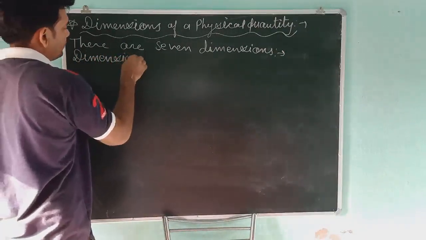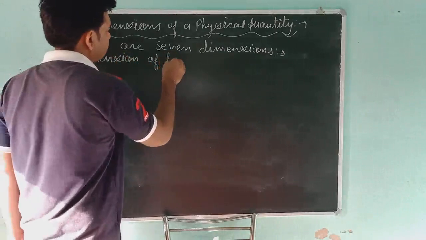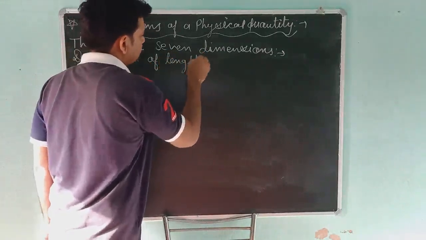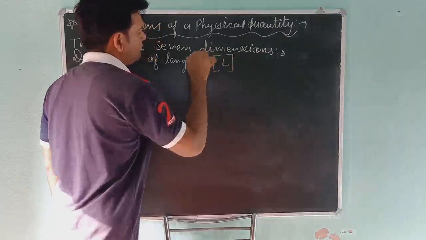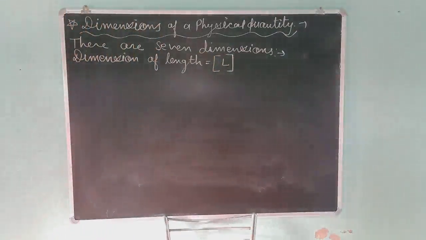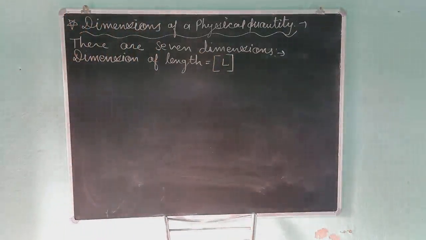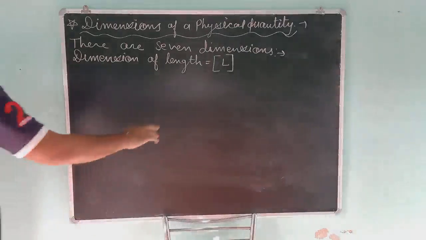It is denoted by capital L. So students, always remember, length, breadth, height, all will be length, and we will denote it by capital L.